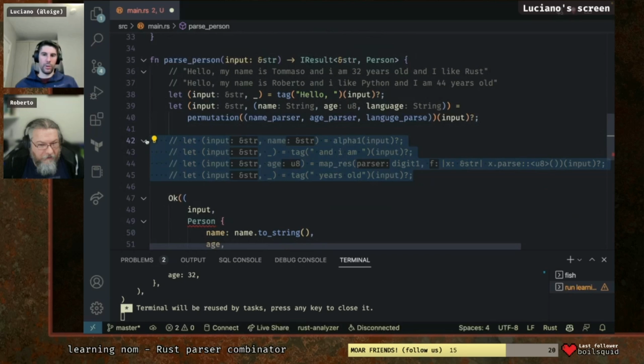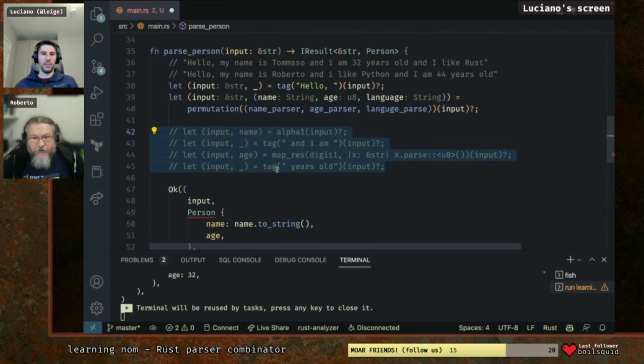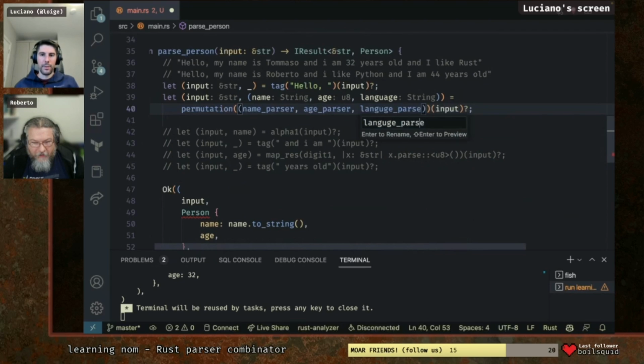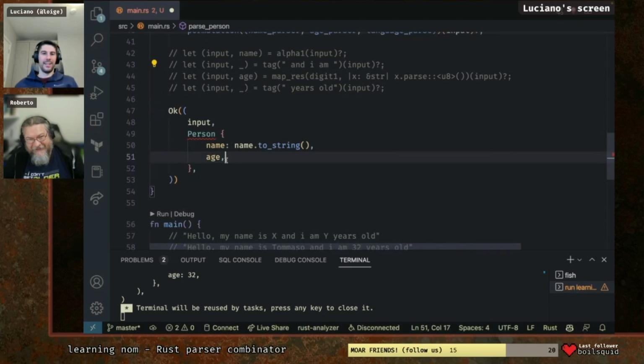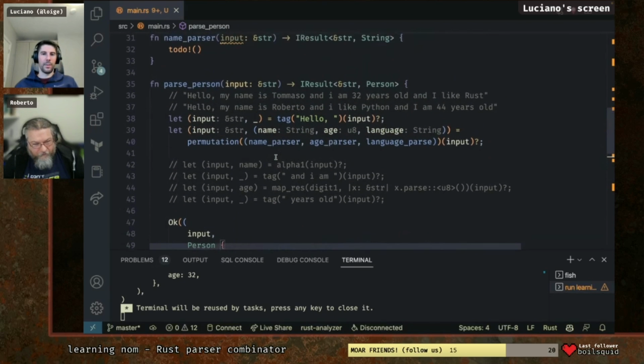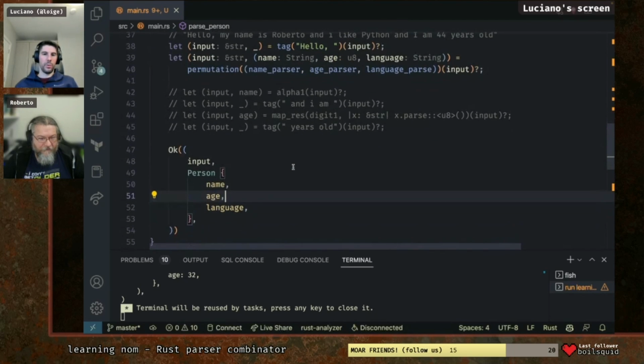So at this point, we can get rid of all of this. I'm going to comment it out because we're going to move it to the other function. There is a typo in the chat. They say that there is a typo in the name of the function language parse. Thank you, guys. Good catch. Rename. On the Mac it's Command Shift F6. Okay, language is language to string. Oh yeah, now we said they are going to return strings already, so we don't have to cast them. And at this point, you can remove the colon stuff. Yeah. Awesome. So this is what we want to get to.